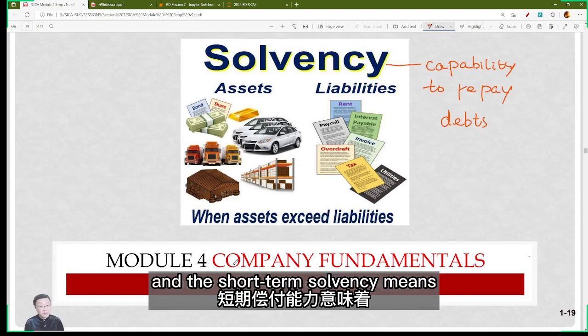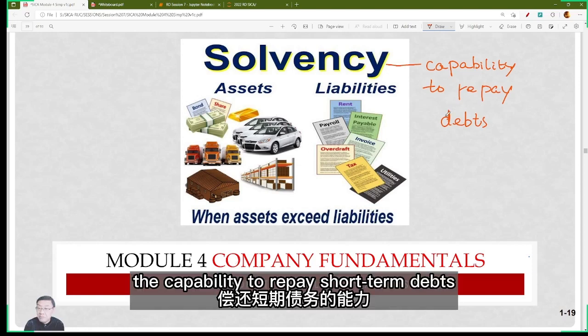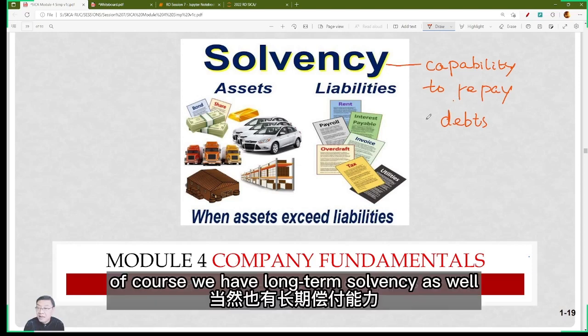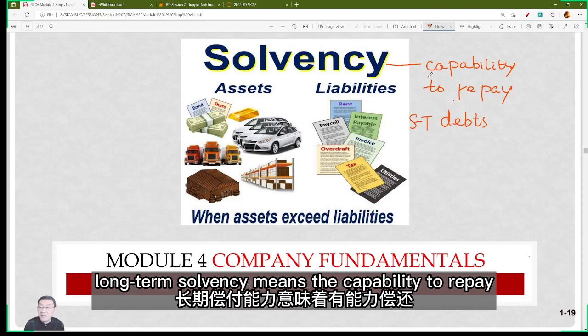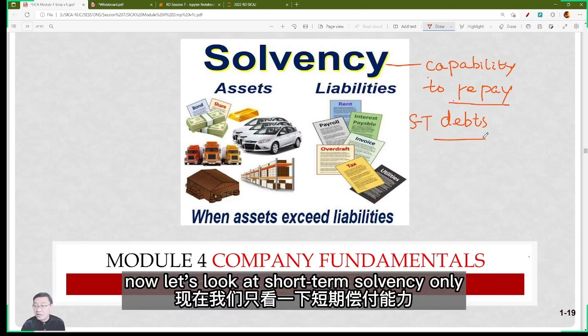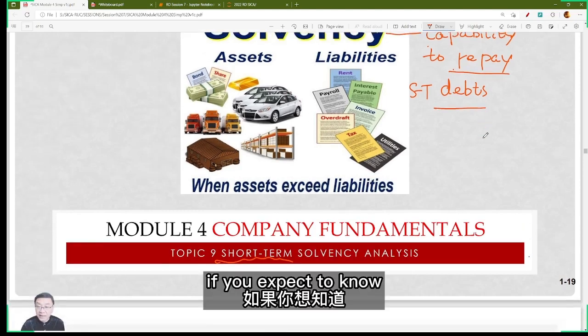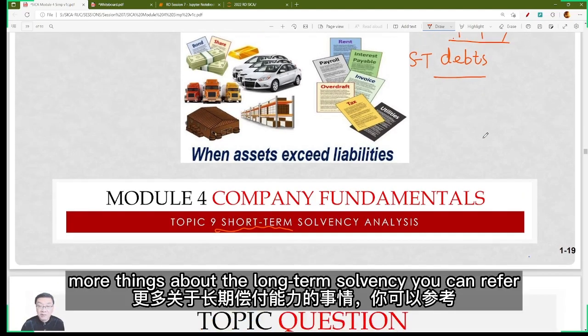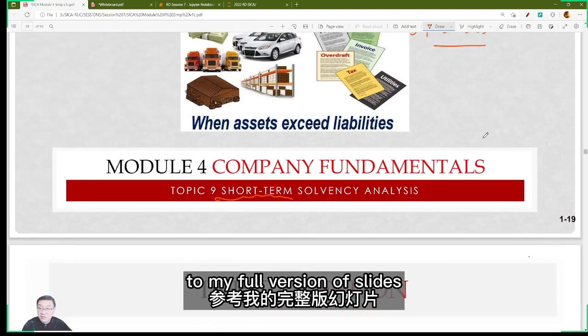And short-term solvency means the capability to repay short-term debts. Of course, we have long-term solvency as well, which means the capability to repay long-term debts. Now, let's look at short-term solvency only. If you expect to know more about long-term solvency, you can refer to my full version of slides.